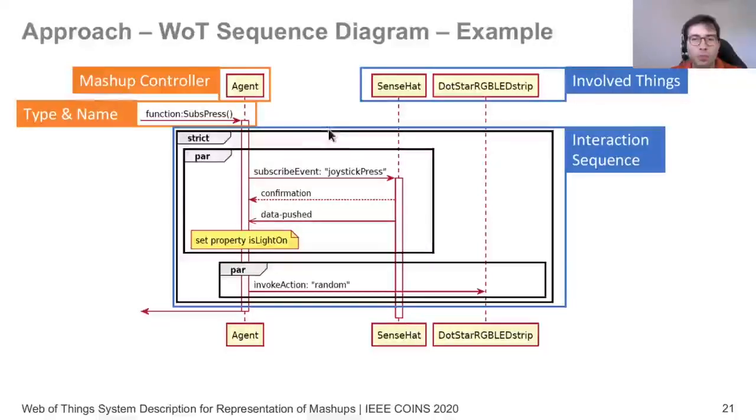And then most importantly, here inside it, we see the actual interaction sequence that can have logic. So things that could be running in parallel and that actually sends the requests to the physical devices. And lastly, we can also see that we can set variables to different values such that we could reuse them later on. So these would be then internal variables.